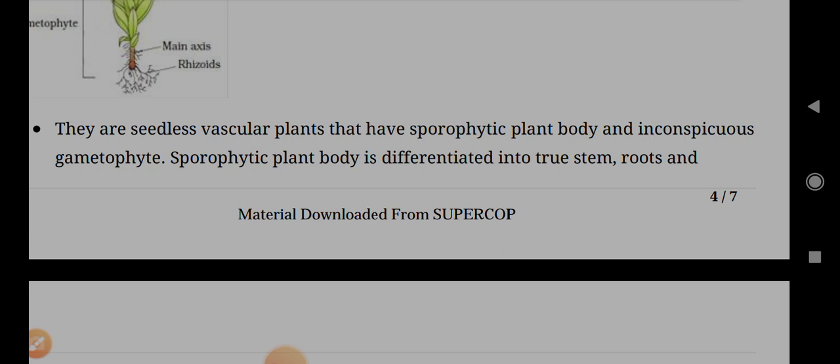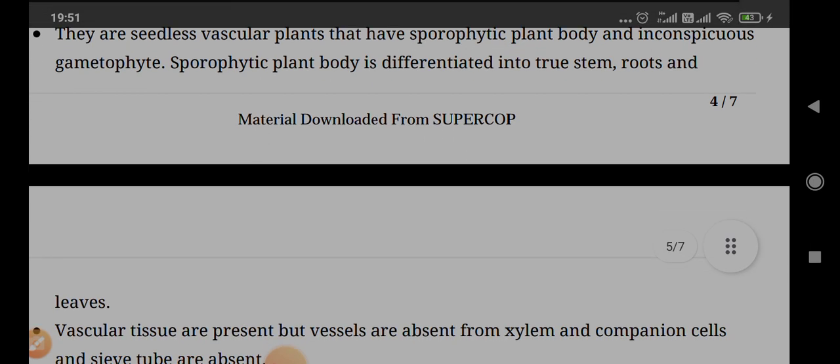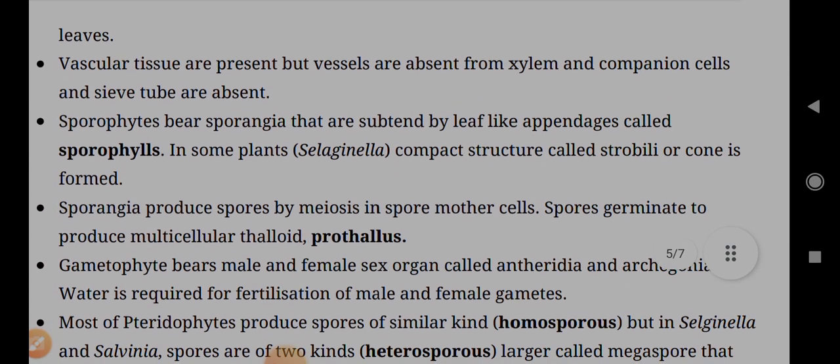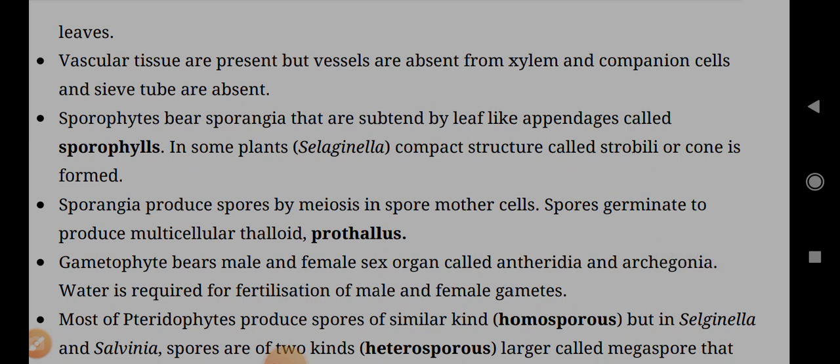A sporophytic plant body is differentiated into true stem, roots and leaves. Vascular tissues are present but vessels are absent from xylem, and companion cells and sieve tubes are absent.